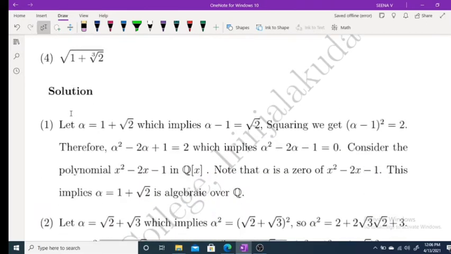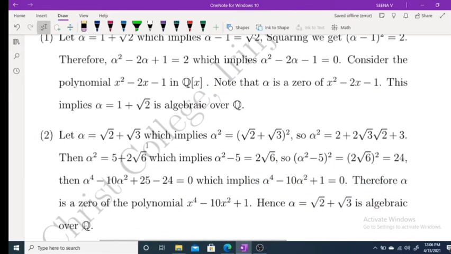Now root 2 plus root 3, try it as homework. Alpha equal to root 2 plus root 3, alpha square equal to 5 plus 2 root 6. Again there is a root 6, so you have to eliminate this. Alpha square minus 5 equal to 2 root 6. Again squaring, we get 24. And if you consider this polynomial, alpha raised to 4 minus 10 alpha square plus 1 equal to 0.